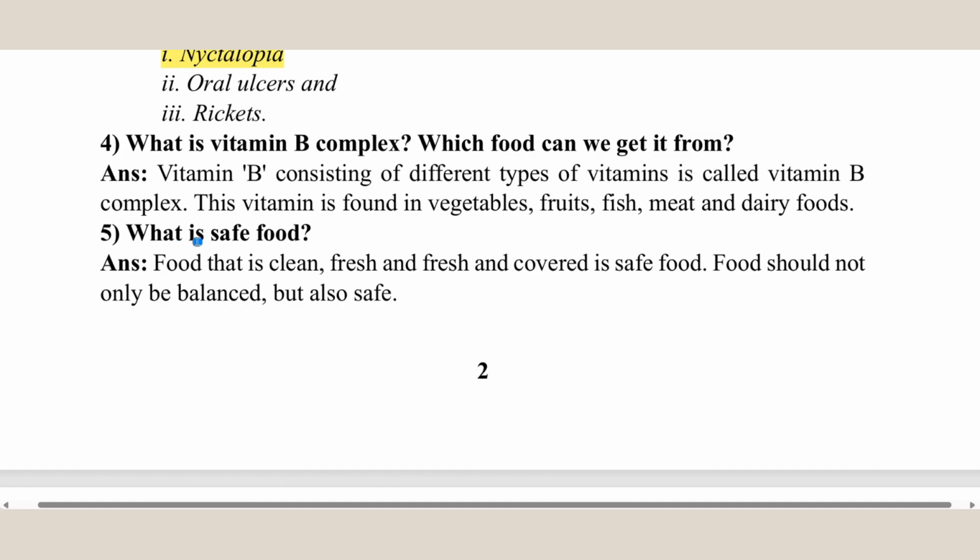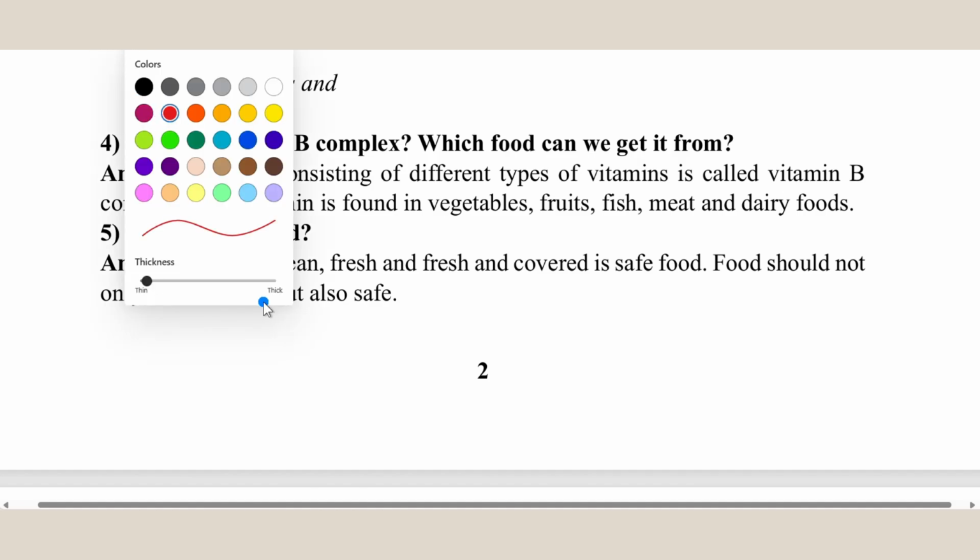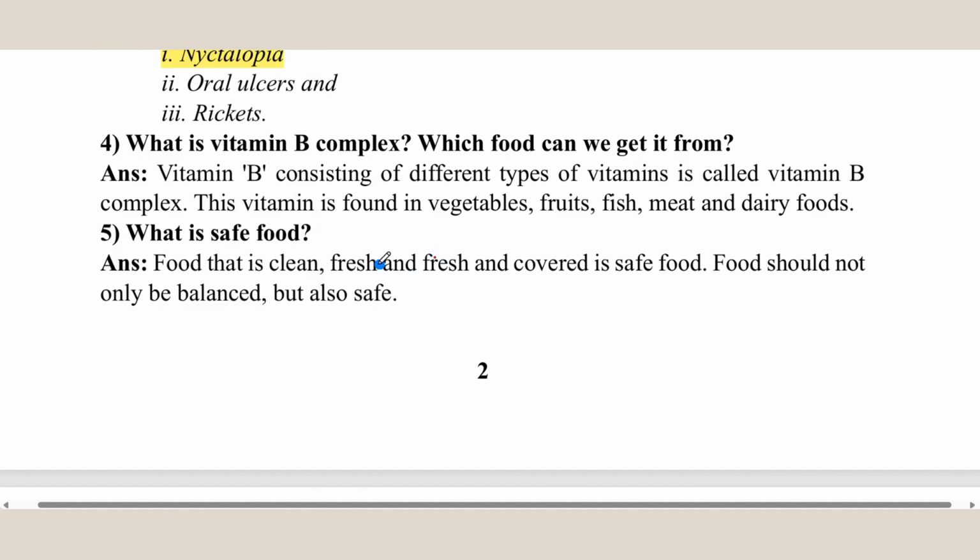5. What is safe food? Food that is clean, fresh and covered is safe food. Food should not only be balanced but also safe. Here there's a mistake maybe. Wait. Yeah, and fresh. It will not be in here. Only food that is clean, fresh, and covered is safe food. Okay.